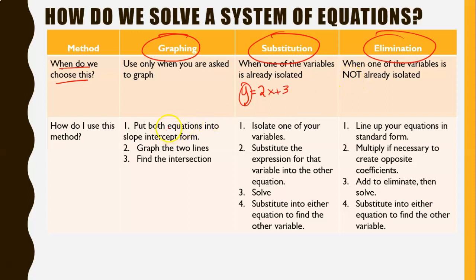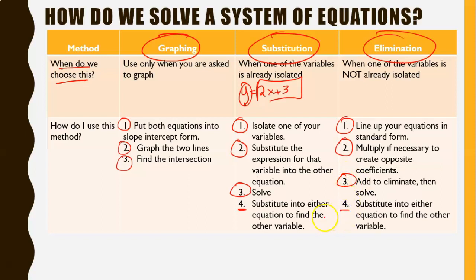So here's a review of your methods. If you're going to graph, you're going to start by putting both your equations into slope-intercept form. You're going to graph the two lines and find the intersection point. To use substitution, you're going to isolate one of your variables, substitute that expression into the other equation, solve, and then substitute into either equation to find the other variable. If you're going to use elimination, you should line up your equations in standard form, multiply if necessary to create opposite coefficients, and then add down the columns to eliminate and then solve.